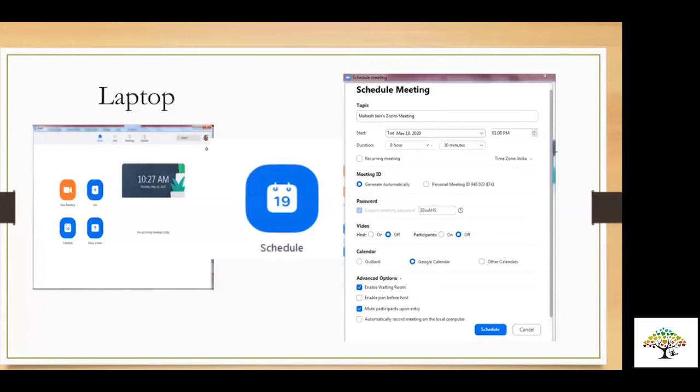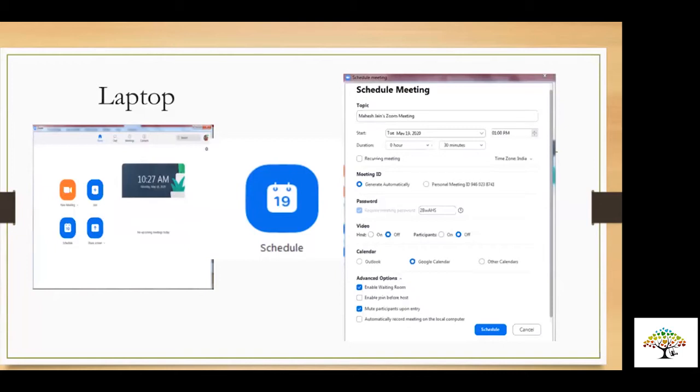Videos you can keep off for the participants and for the host also. That way, a lot of data will be saved if you have a data issue. Next is calendar. If you combine it with the Google Calendar, when you save, you will get a message 10 minutes prior to the meeting that the meeting is going to start. There are some advanced options which I would highly recommend: you should click on enable waiting room. You must have seen when you tried to join this meeting also, first you were in the waiting room. So if the host feels that we should allow you to enter, then only you will be able to enter, and that helps you in security.